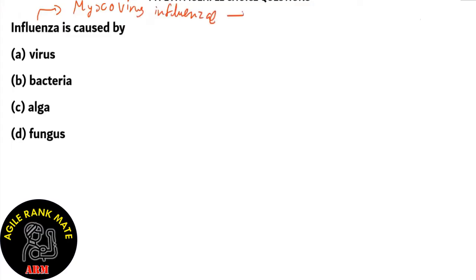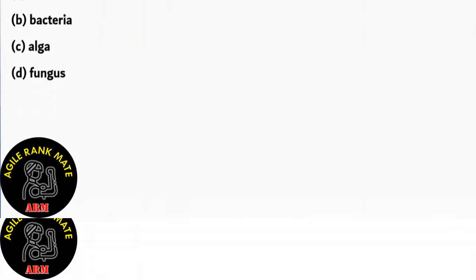This is known as influenza virus. So therefore, we can safely conclude that option A is the right option. Influenza is caused by a virus. It's not caused by a bacteria or alga or a fungus. So myxovirus influenzae, which is a virus, causes influenza in humans, the flu.